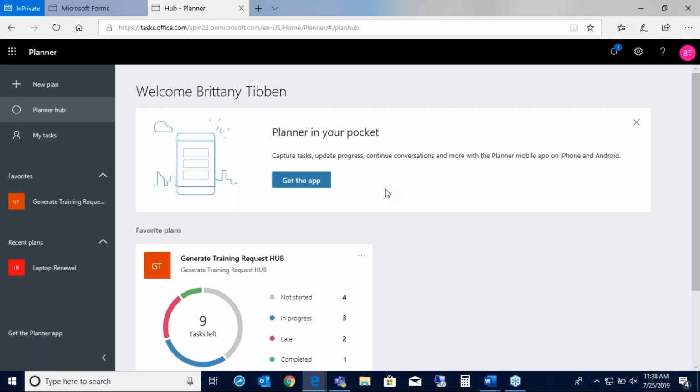Another exciting feature is Planner is now government approved for Microsoft 365 government GCC and GCC High, so you can store that information in the cloud. And my favorite thing is that they've integrated it into Microsoft To-Dos to have the tasks right in Outlook. And the best part is it integrates right into Microsoft Teams. So if you're using Microsoft Teams, like I do all day, my planner is right in my Teams and I get notifications right in Teams. So again, it's another reason just not to leave Teams during the day.